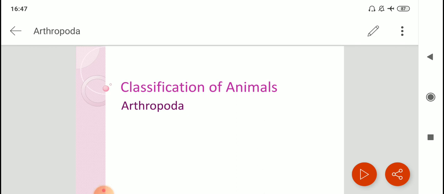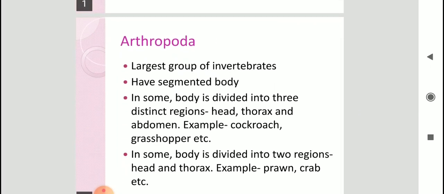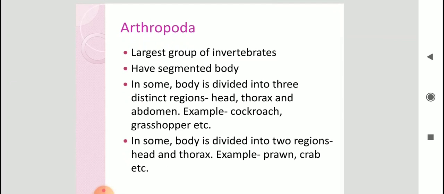We were discussing classification of animals, and in the previous class, we have done a quick revision. So, we discussed till Annelida, and today we will start with Arthropoda. This is one of the most interesting groups that we are going to study today. Now, Arthropoda is the largest group of invertebrates. Children, there are more than 90,000 kinds of arthropods that we have discovered till now.